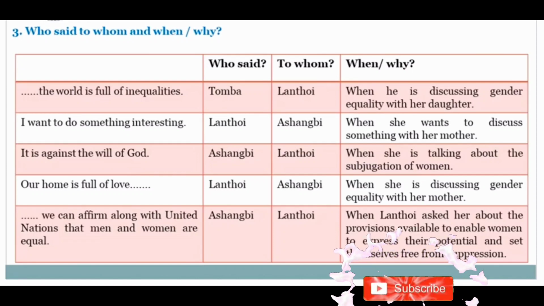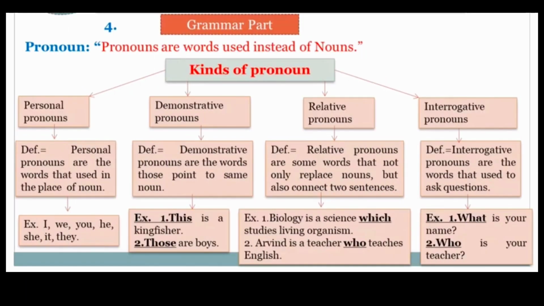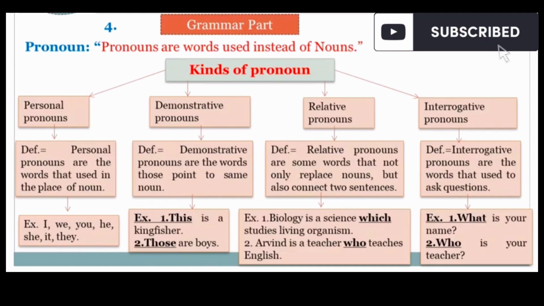Our home is full of love, said by Lentoy to Ashangbi when she is discussing gender equality with her mother. We can affirm along with the United Nations that men and women are equal, said by Ashangbi to Lentoy when Lentoy asked her about the topic, enable women to express their potential and set themselves free from the suppression.